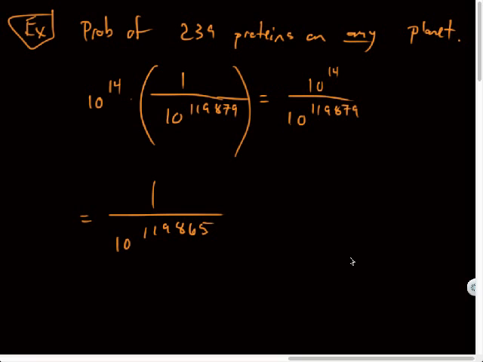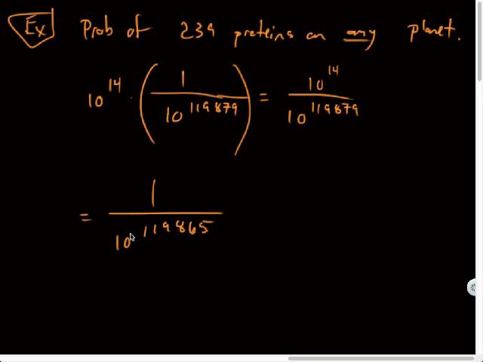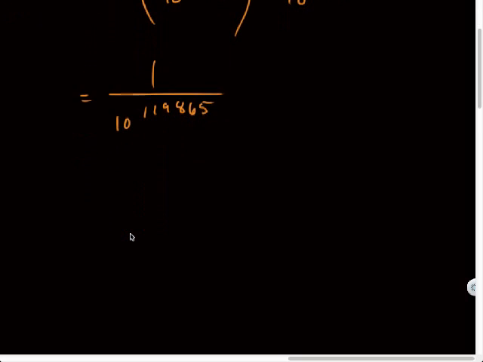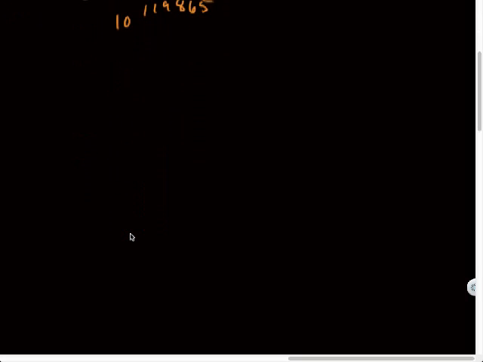119,865. Wow. So that means it's so much more likely now. However, remember our original fact: this one was only considering the age of the Earth. So this is the probability of those proteins forming on any planet within the time that Earth has existed. But they say that the universe is older than Earth.